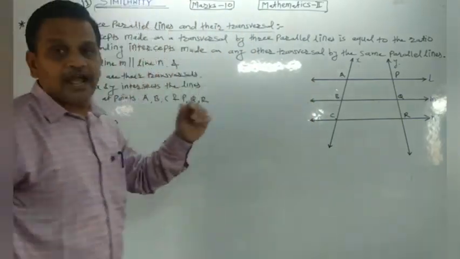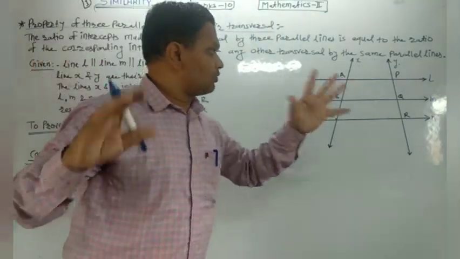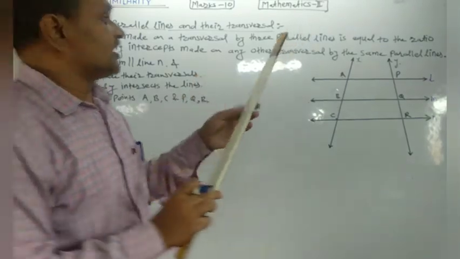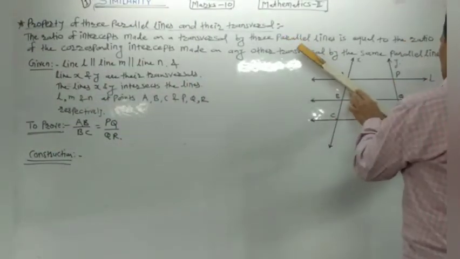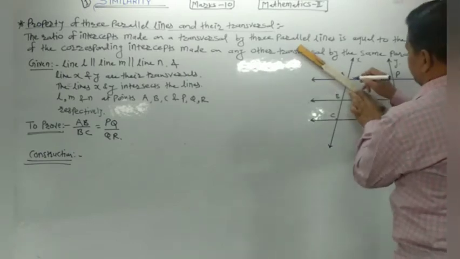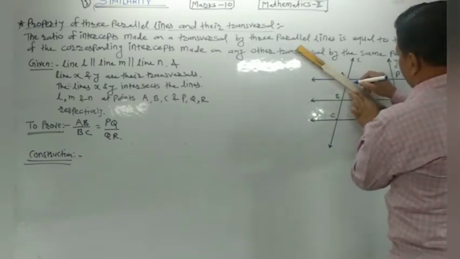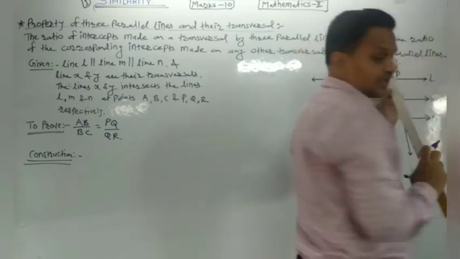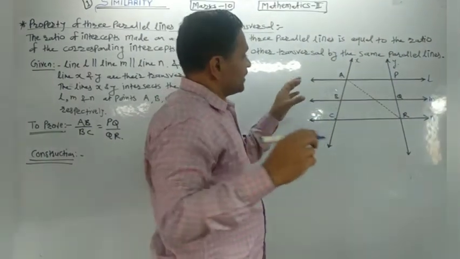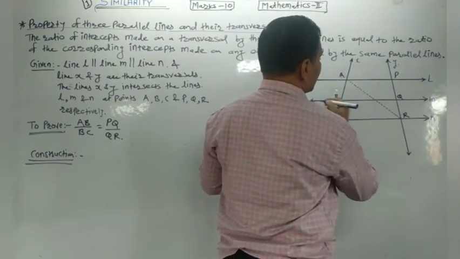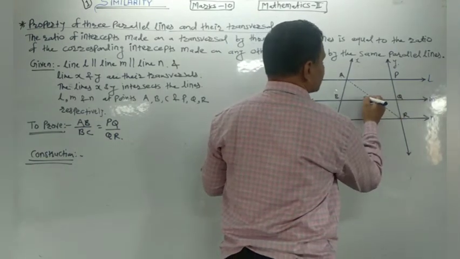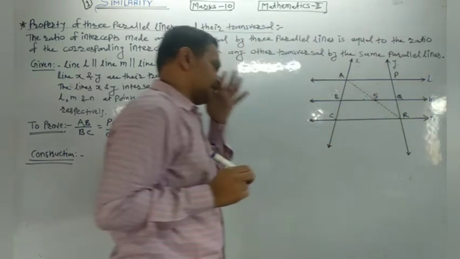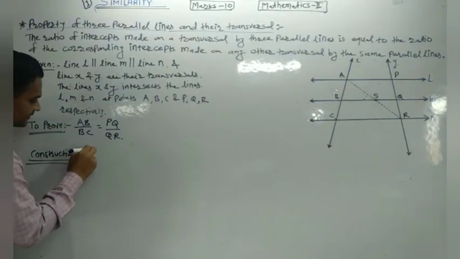Now for that, I am going to do some construction here. I am going to draw seg AR, which intersects line M at point S.